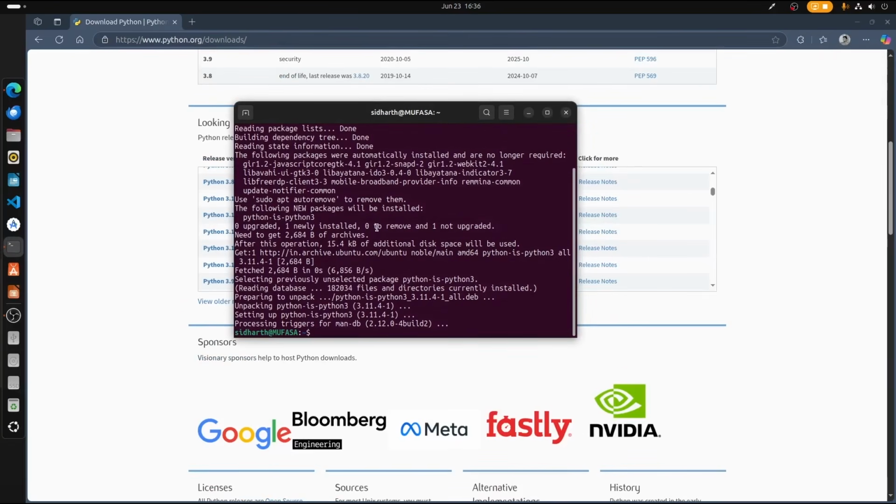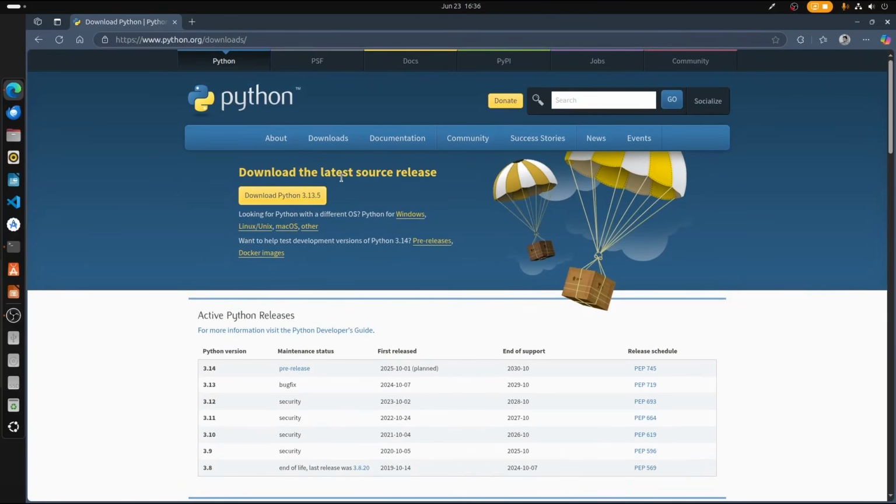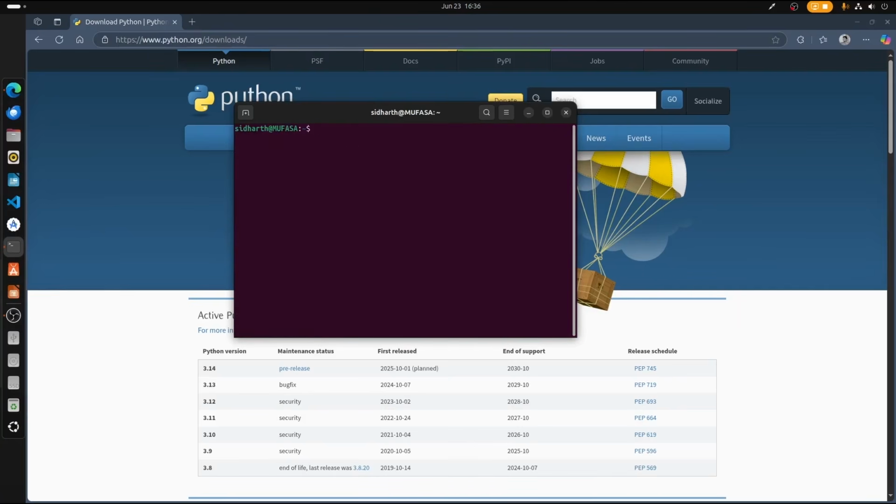So I have installed Python in my Linux system, and now after installing Python, we'll be needing an IDE. Basically, if you're installing Python in your Mac or Windows machine, you'll be having a software called IDLE. You can go ahead and search for IDLE on your Windows or Mac machine. But since I'm using Linux, I have to install IDLE manually. So let us go ahead and install IDLE.